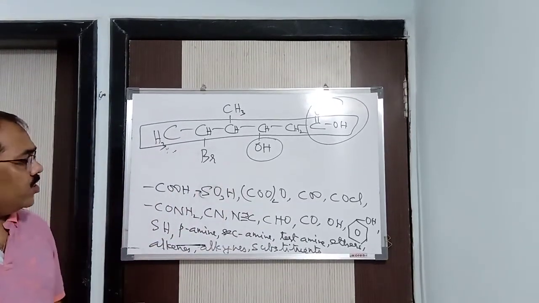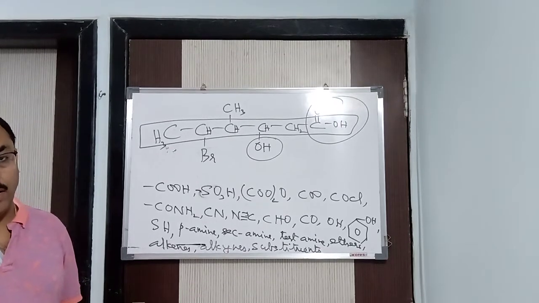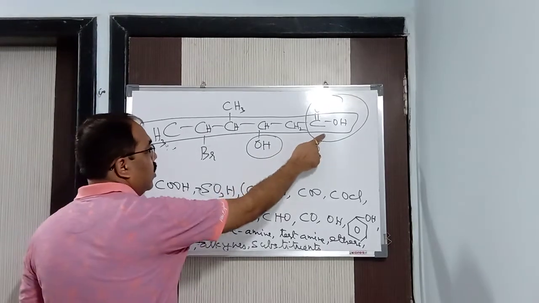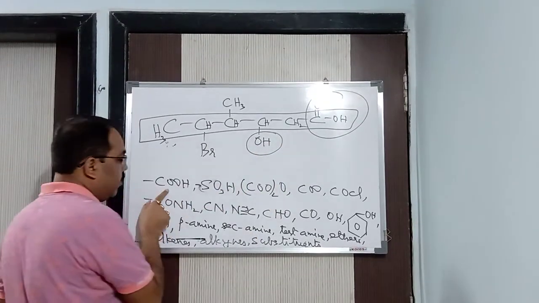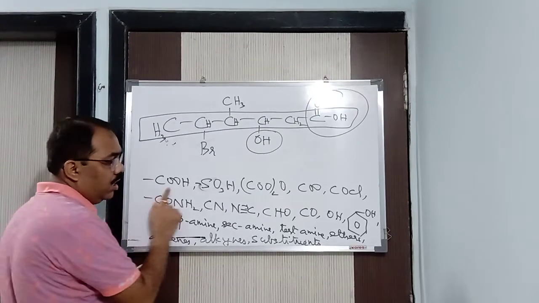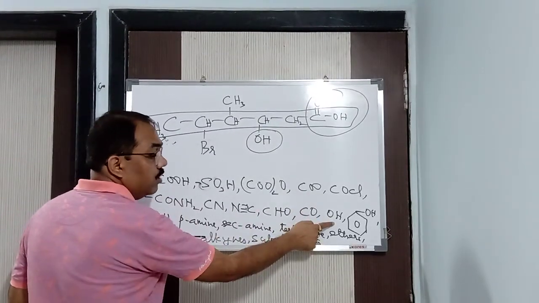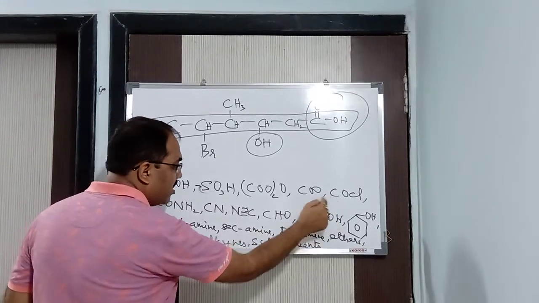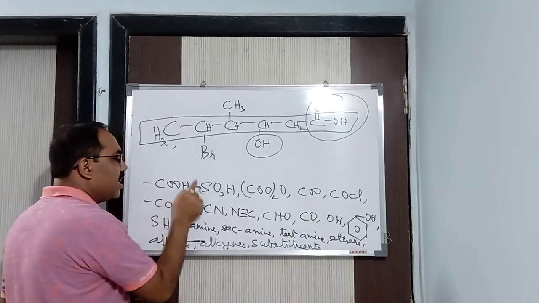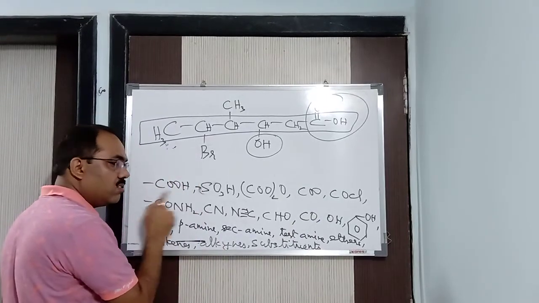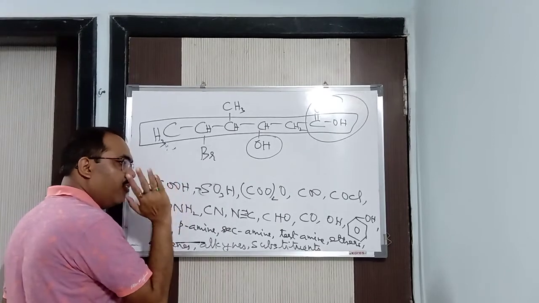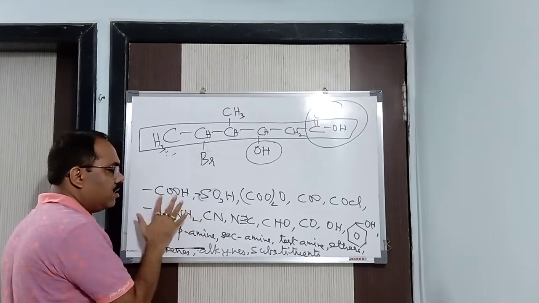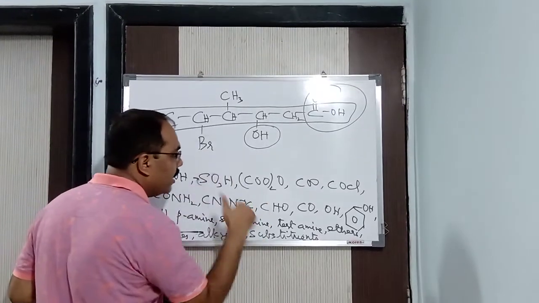So in this order, whichever comes first is your primary, and whichever comes after that is your secondary. Here you can see carboxylic acid and alcohol. Carboxylic acid comes first and alcohol comes later. So alcohol is your secondary functional group and carboxylic acid is your primary functional group. Understood? This is a preferential series. You have to learn the series. Whichever comes first in the series is your primary, and whichever comes after is your secondary.